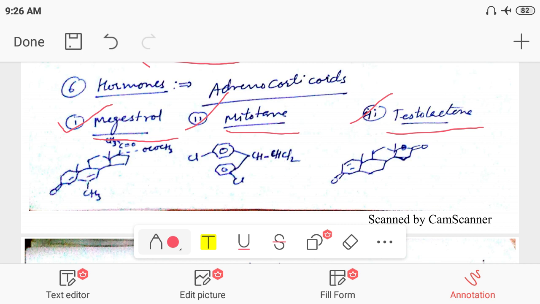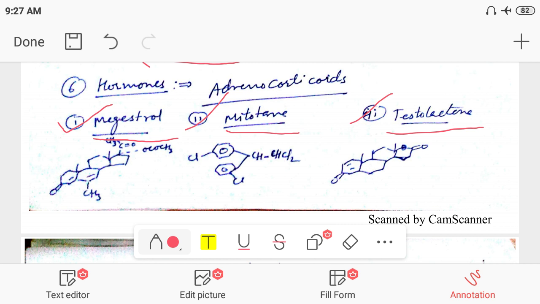So the hormones used are especially the corticoids. These corticoid hormones may be glucocorticoids, mineralocorticoids, as well as some sex hormones, like megestrol. Megestrol is a derivative of estrogen, of the estrogen hormone category. Testosterone lactone is a derivative of testosterone, an androgen hormone. And mitotane is a non-steroidal hormone.